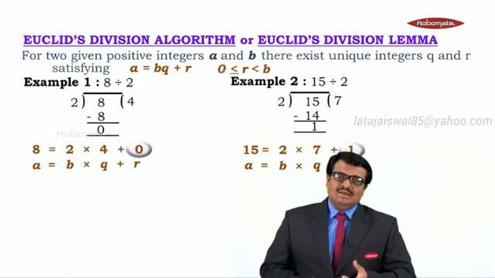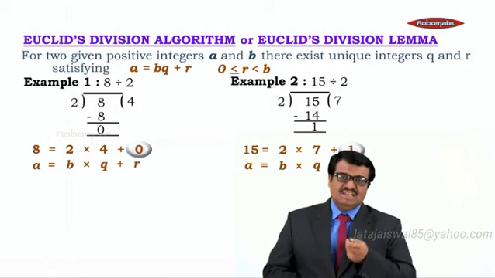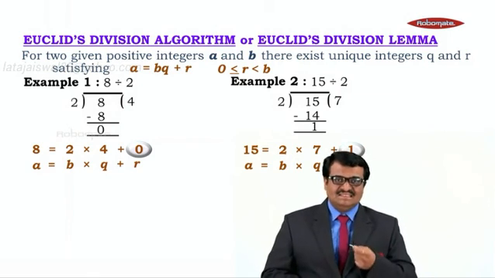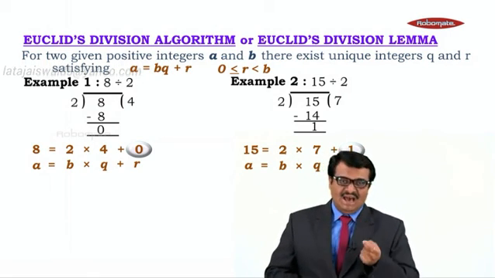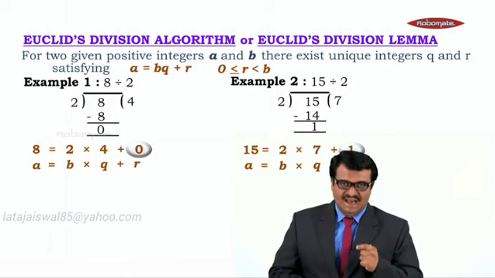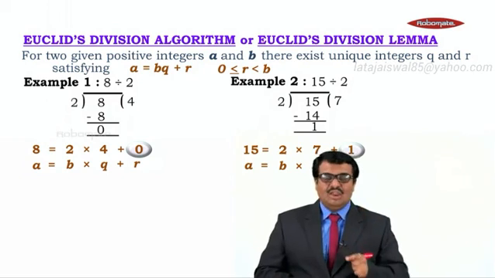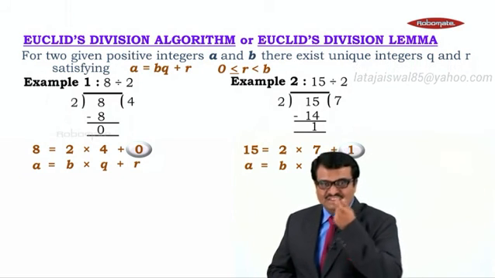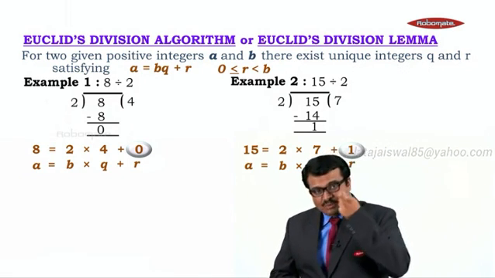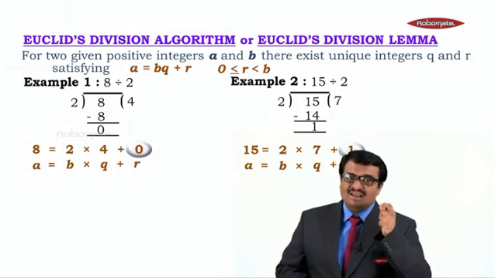Okay. So let us understand the relation once again. For given two positive integers A and B, there exist unique integers Q and R satisfying the relation A is equals to BQ plus R, where 0 is less than or equal to R is less than B. Okay, or we can say R is between 0 and B, but R can also be equal to 0, but R can never be greater than the divisor.